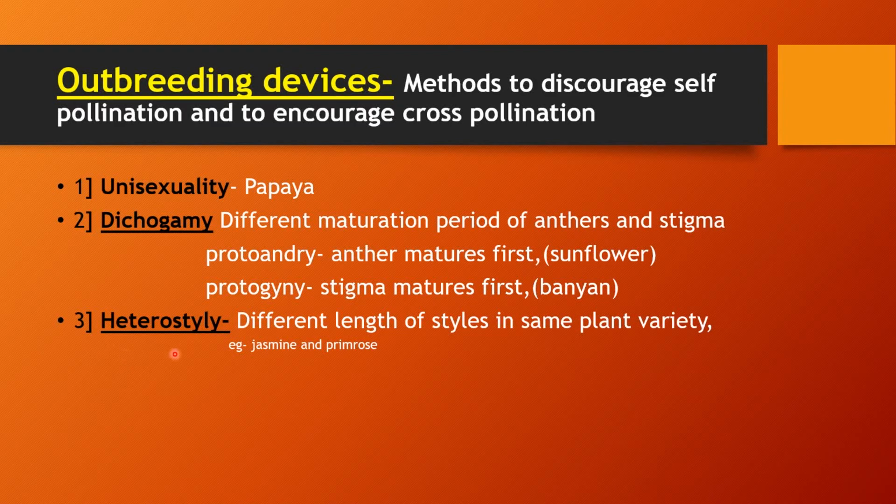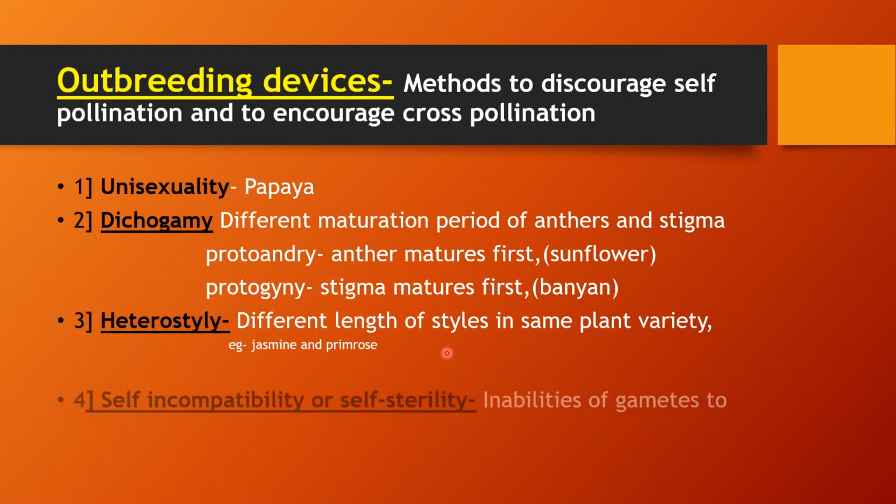The next one is heterostyly. In that strategy, there are varieties of lengths of styles present in the same plant variety. That means within the same plant variety, some of the plants will have different lengths of styles of the female reproductive part. For example, jasmine and primrose. So because of the different positions of style and stamen, self-pollination is prevented. So the chances of cross-pollination will increase.